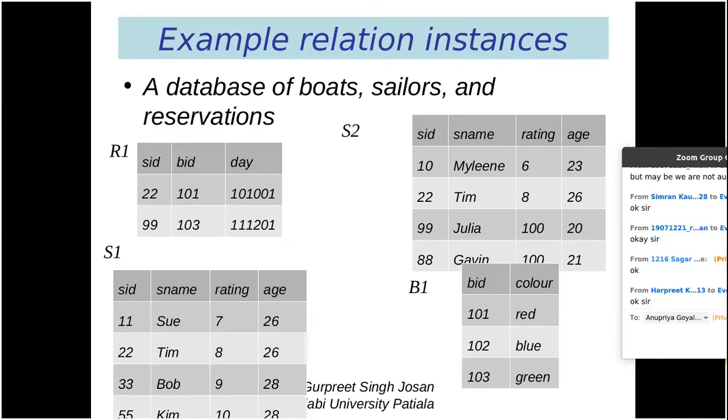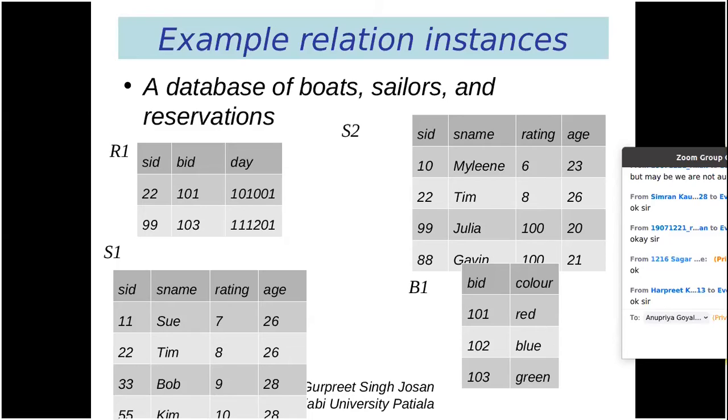Similarly, B1 is a table that contains the information about boats. It has two columns, boat ID and the color of the boat. And R1 is basically the relationship between S1 and B1, that is, which sailor reserved which boat on what day. So it contains three fields: SID, BID, and day. SID is a foreign key, which is the primary key of the sailor table. BID is a foreign key, which is the primary key of the boat table, and day is an attribute that belongs to relationship R1.